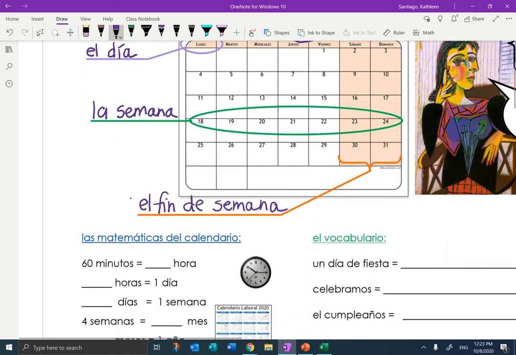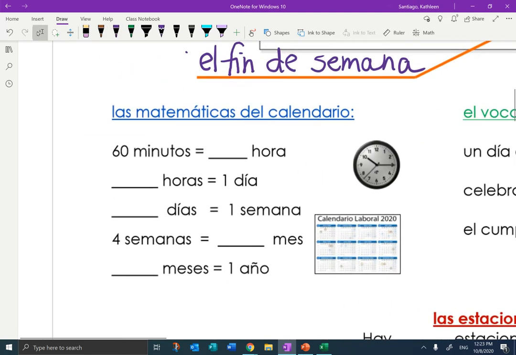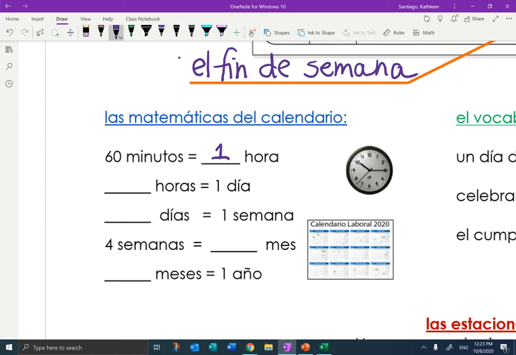Muy bien. Let's look now at the math of calendar. So, 60 minutos equals una hora, 1 hour. How many horas are equal to un día? Think. The answer is 24 horas is equal to un día. What about una semana? How many días are in una semana? The answer is 7. 4 semanas is equal to un mes.